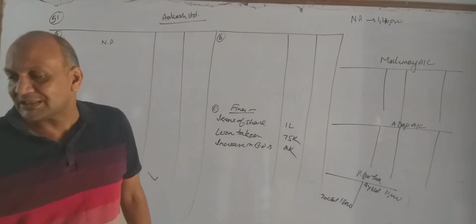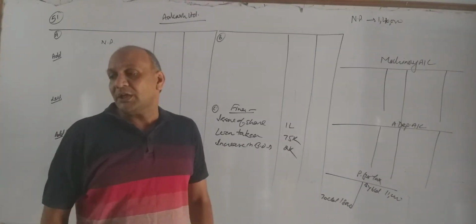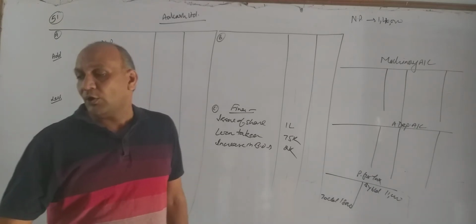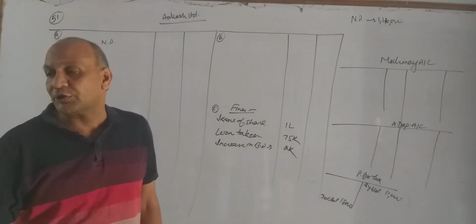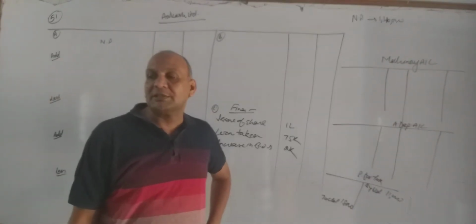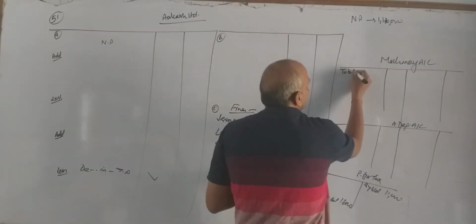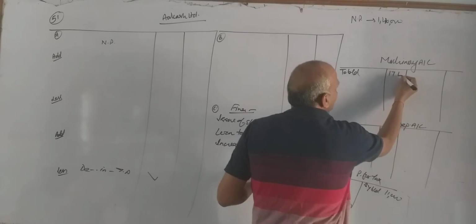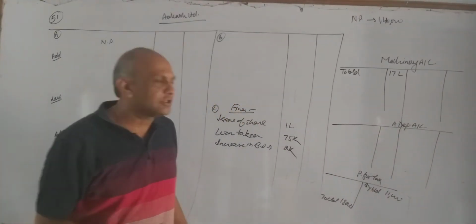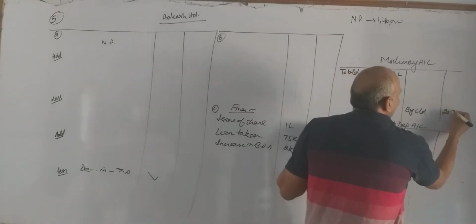Let us come to the assets. Net current assets. Non-current assets, fixed assets. In fixed we have tangible, and on tangible assets we have given not number. We have machinery less accumulated depreciation, and we have adjustment also on it. So we have to prepare ledger. Machinery account, it is our assets. To balance brought down 17 lakh rupees and closing balance is 20 lakh. By balance carried down 20 lakh.